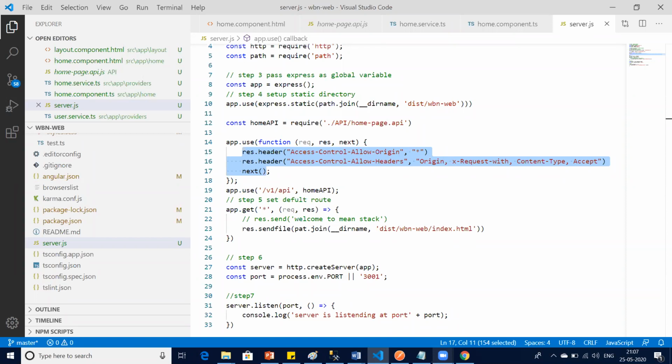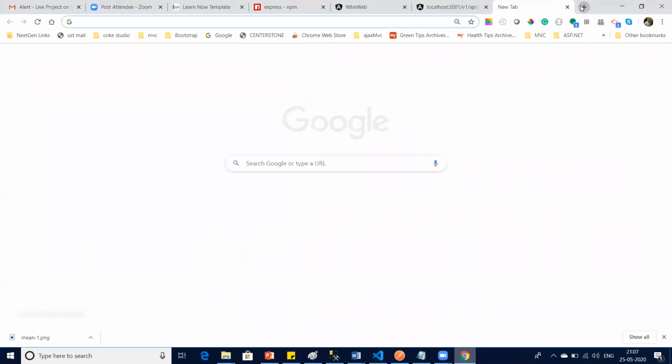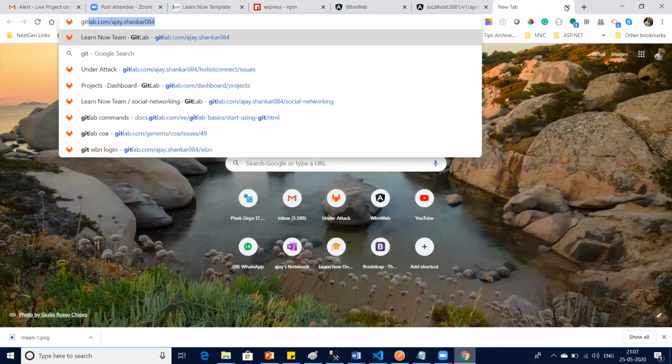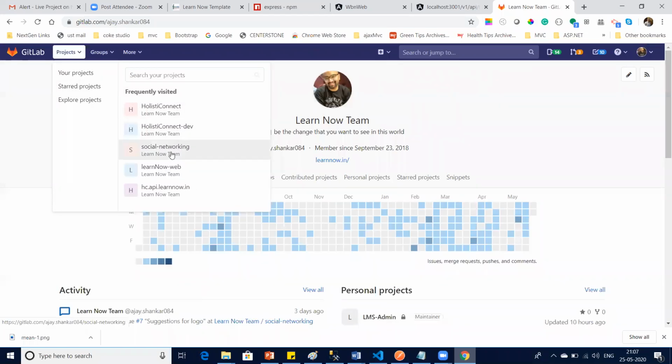So what do you mean by branches? I don't understand. Who is this? Mehboob. Yes, sir. So Mehboob, you have not attended that session where we talked about branches, Git. Yes, sir. But which branches are you talking about? Okay, so if you open GitLab, do you know how to create a branch? Wait a minute.